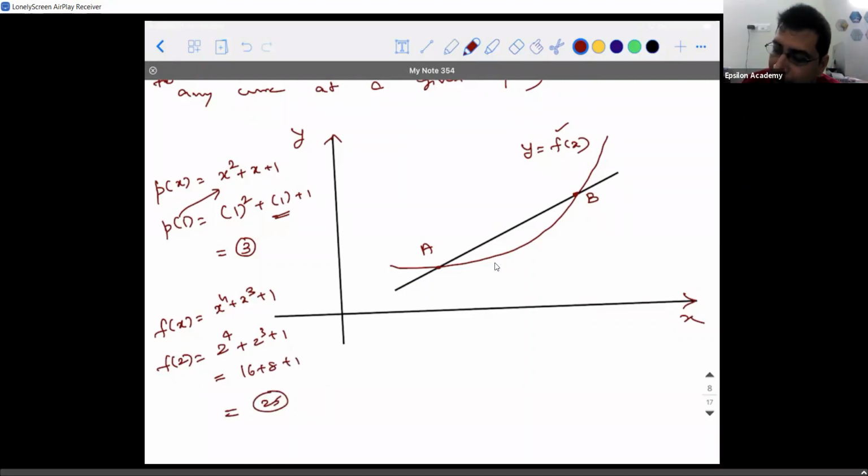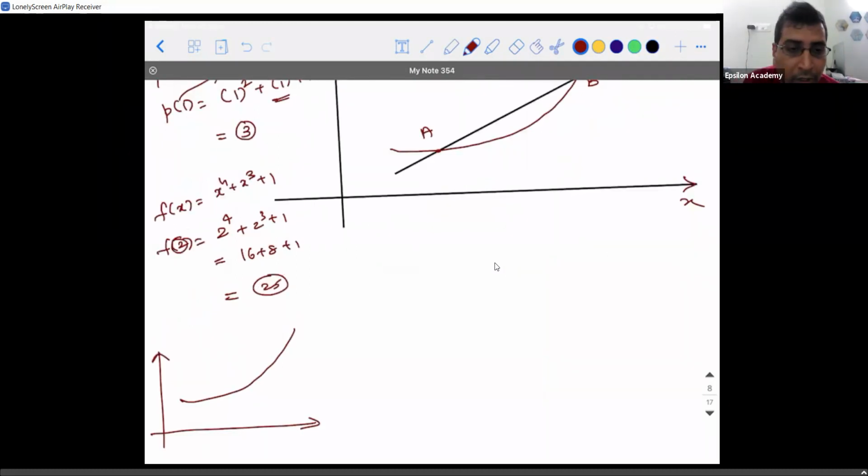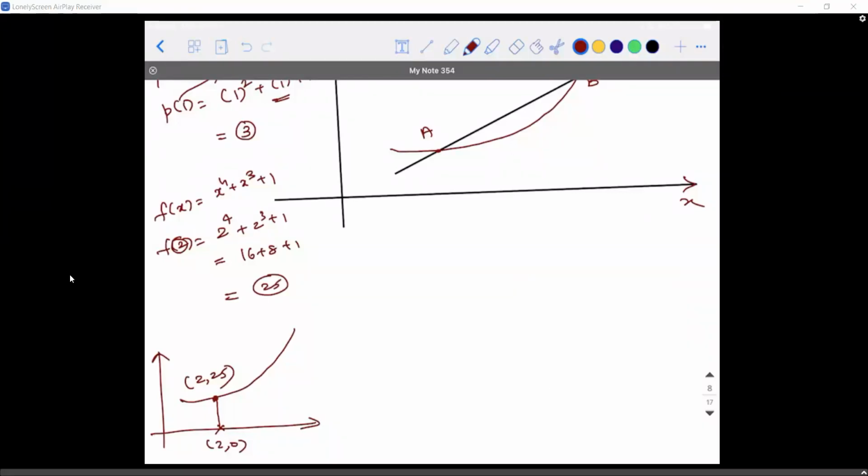So if I have to look at this as a function, if I have a graph like this, then what this exactly means is at x is equal to 2, the value of y is 25. So if suppose this point is 2, 0, if I join here, then any point on this curve is 2, 25. Are you guys able to understand what I am trying to say? Is it clear or not? Please give me a confirmation. Yes, sir. Yes, good.